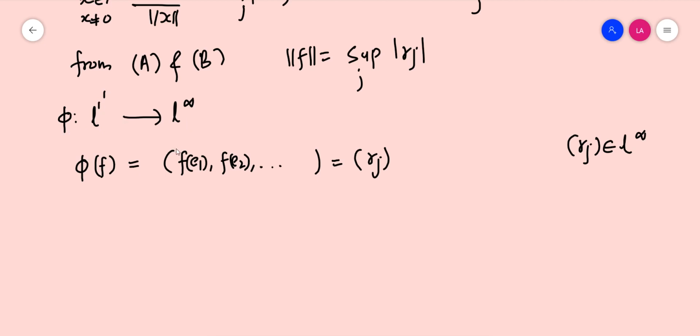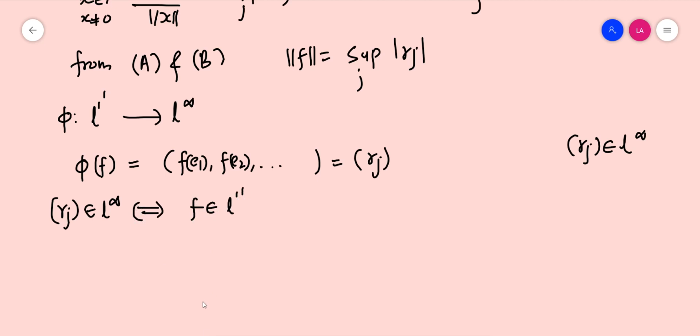And this is one-one and onto because we have proved that corresponding to each sequence gamma j in L infinity, we must have a linear functional f belonging to L1 dash and vice versa.